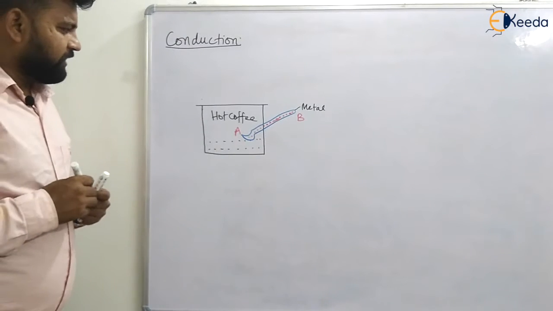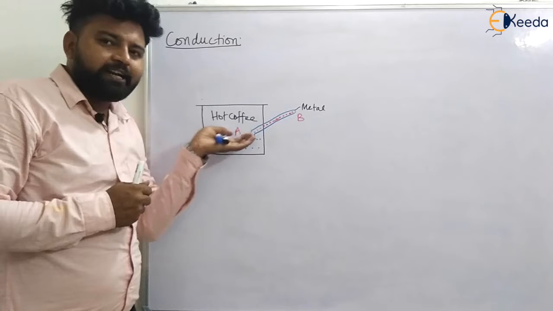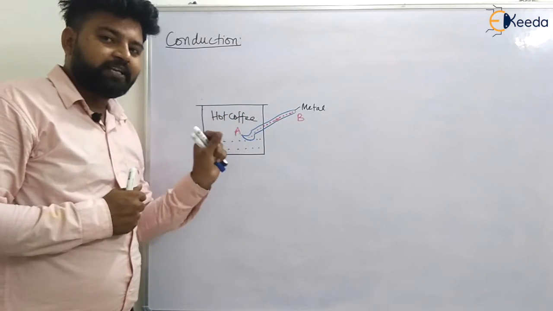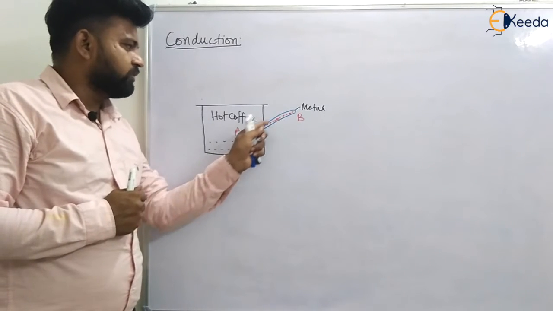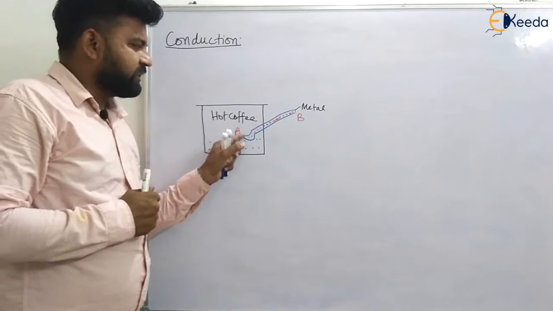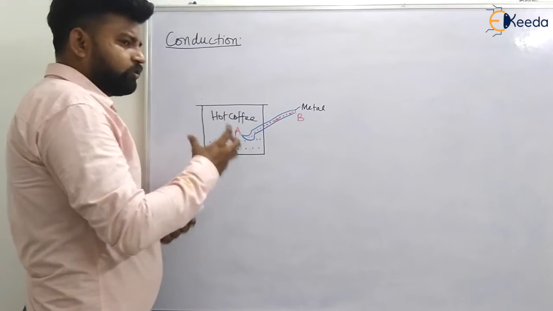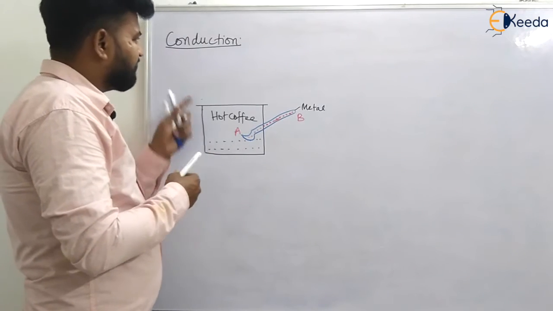So what we can observe is that the heat transfer is occurring at the molecular level in the solid material. There is heat transfer due to a molecular mechanism. So how can we define conduction?